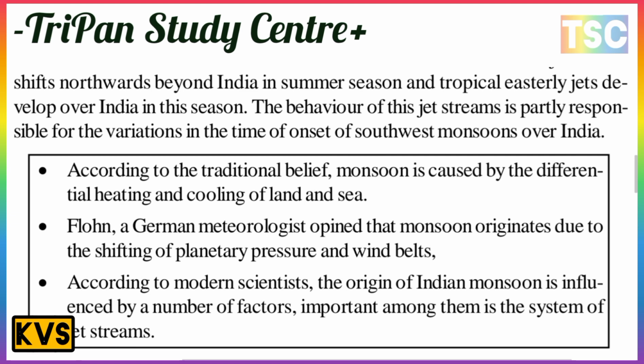According to the traditional belief, the monsoon is caused by the differential heating and cooling of land and sea. German meteorologist Flohn is of the opinion that the monsoon originates due to the shifting of planetary pressure and wind belts here. And the third point is important here. According to modern scientists, the origin of the Indian monsoon is influenced by a number of factors, and important among them is the system of jet streams here. This is the most important point.